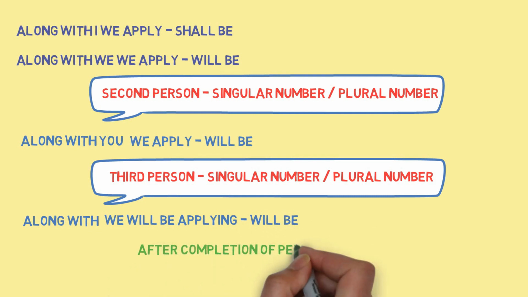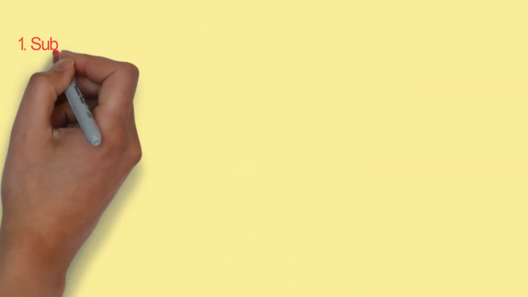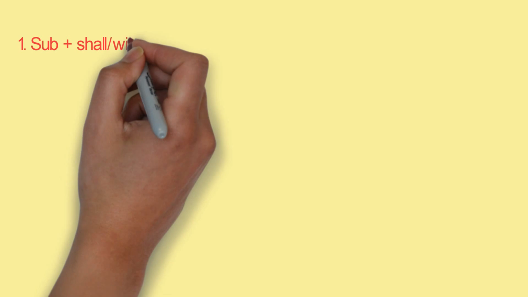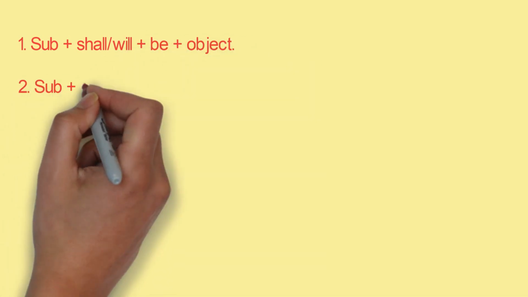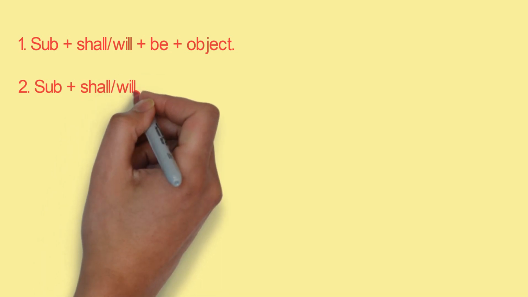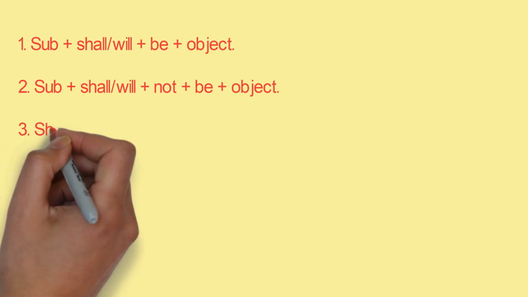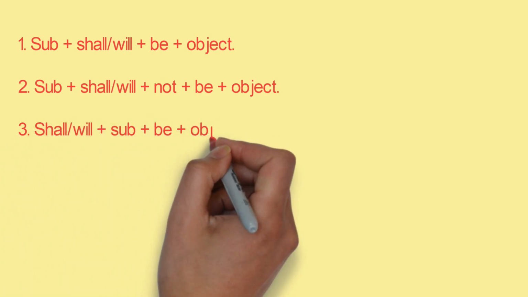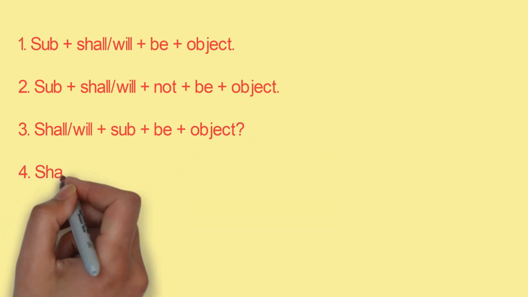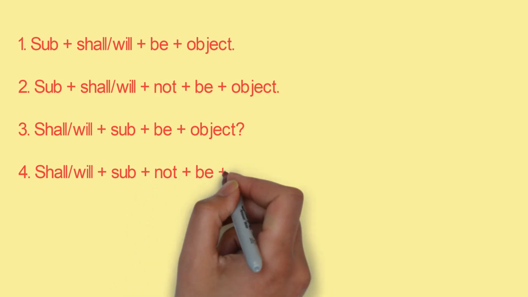After completion of the person and number chart, you need to understand the structure of the sentence. The first is subject plus shall be plus object. Second is subject plus shall/will plus not plus be plus object. Third is shall/will plus subject plus be plus object plus question mark. Fourth is shall/will plus subject plus not plus be plus object plus question mark.